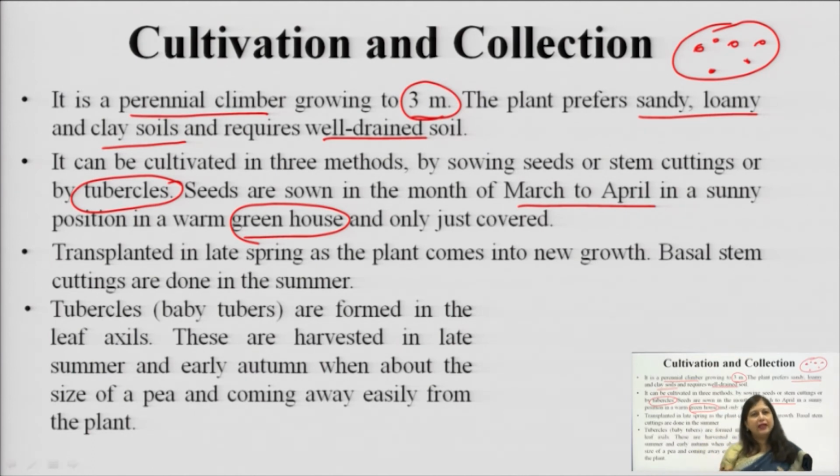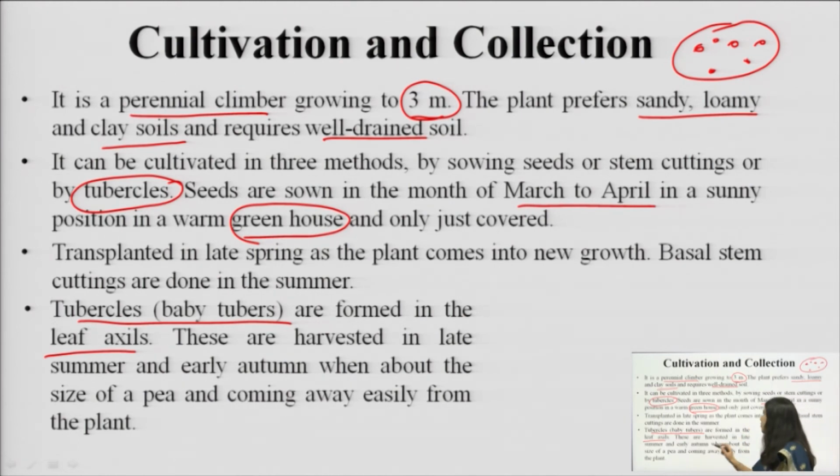So we can have fencing, we can have other kinds of trees, or shades like in grapes, you must have seen. So that way we have to have a proper arrangement so that these twiners can grow on those supports. The tubercles, the baby tubers, are formed in the leaf axils, and they can be used for the transplant, basically the growth or cultivation of this Dioscorea.